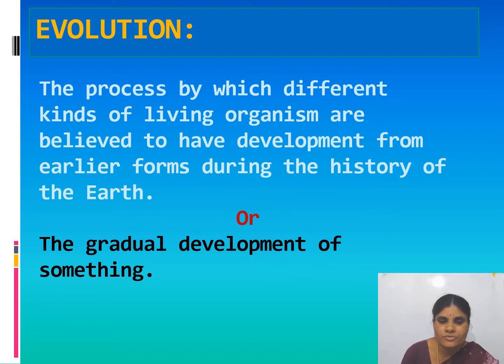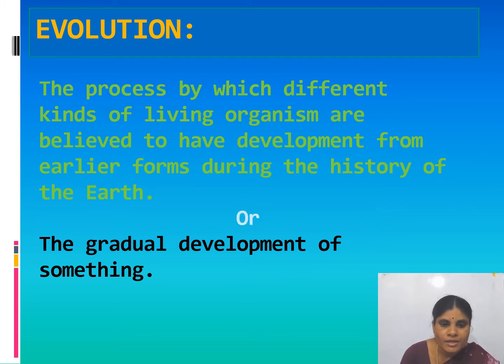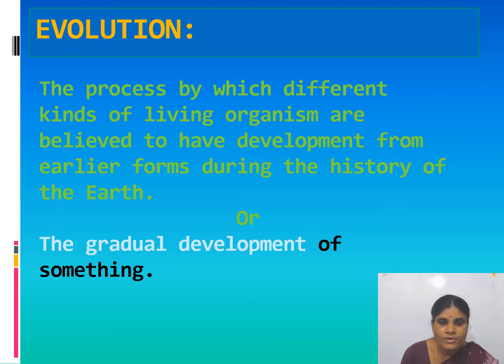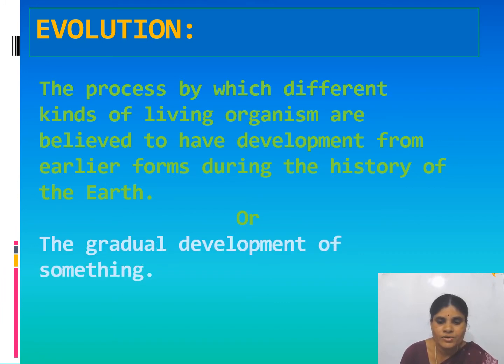Say in easy words, what is the definition of evolution? Evolution is nothing but the gradual development of something. Gradual means step by step development of something is known as evolution.